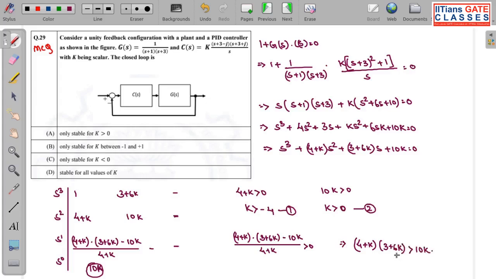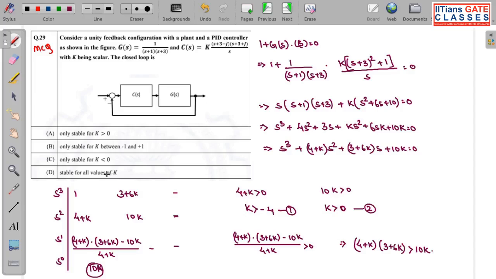Now I have a quadratic expression here that I need to solve. But a good student who has very good practice will not solve this equation right away. Why? You can just eliminate the options. Look here very carefully. Option D states: stable for all values of K.